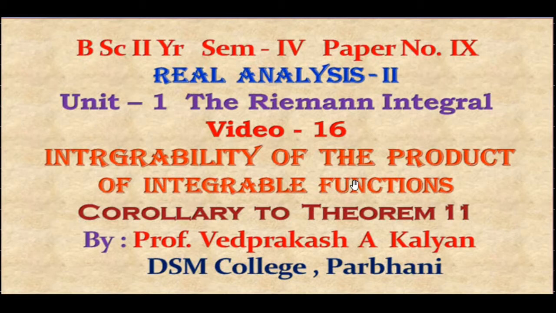In the last class we have proved three important theorems. Those were theorem number 9, 10 and 11. In theorem number 9, we have proved that if the two functions are bounded and integrable on the closed interval a to b, then their quotient, that is f1 by f2, is also bounded and integrable on the closed interval a to b. That was theorem number 9.